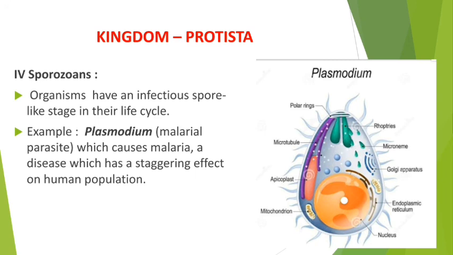So now we came to know how such a small unicellular organism, Plasmodium is also unicellular, is creating such a disturbance in the human body, because of which we are learning Protista. So my dear students, with this we have completed the kingdom Protista.